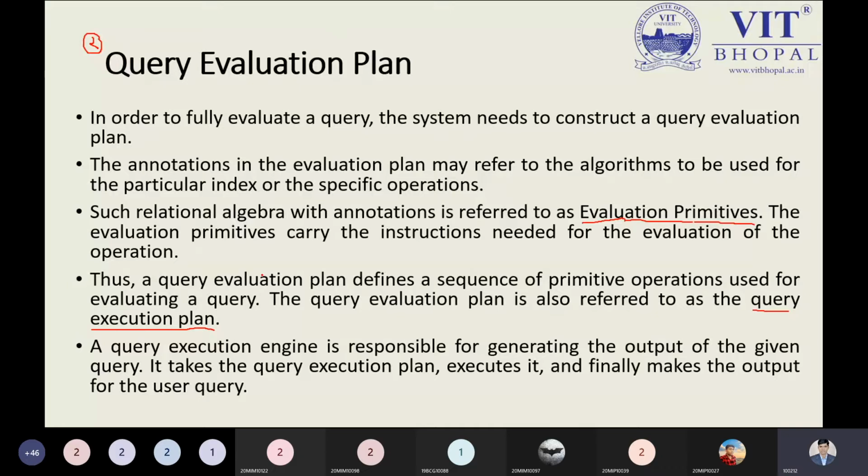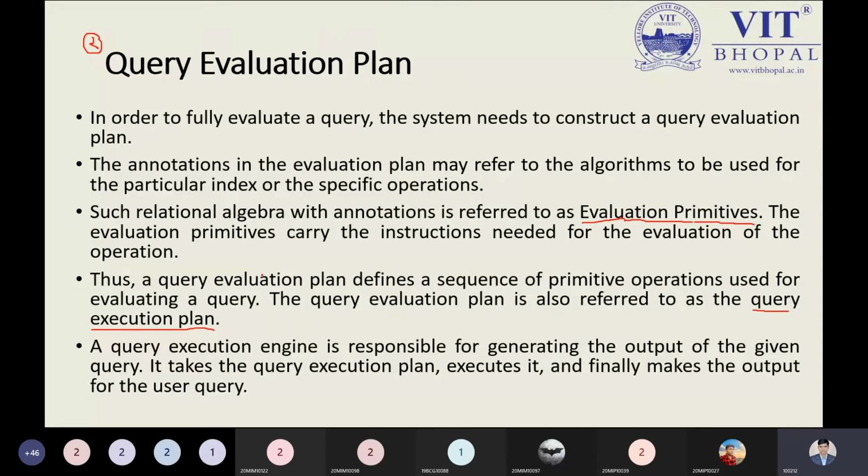Okay, so we don't have multiple tables, we have only a single table. We are selecting the employee name only, so we are getting the employee name only. So that is a point. The query will be done, and the final evaluation will be done over here. A query execution engine is responsible for generating the output for the given query, and it takes the query execution plan, executes it, and finally makes the output for the user query.